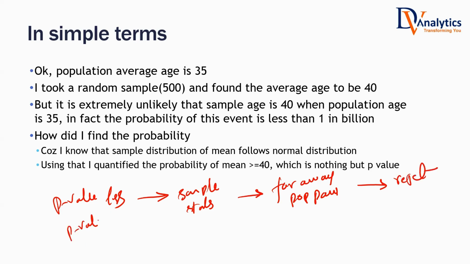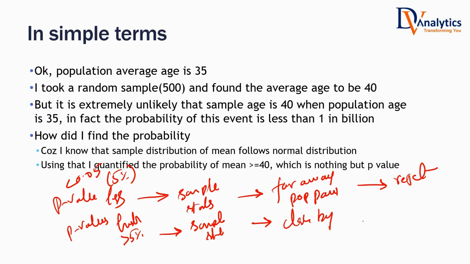If the p-value is very low, lesser than 5%, less than 0.05, then you reject the null hypothesis. If the p-value is high, higher than 5%, then the sample statistic that you got is close by to whatever is expected. If it is close by, automatically you will accept the null hypothesis. That is the testing of hypothesis. Finally, usually people look at the p-value, and based on that the acceptance or rejection of the null hypothesis happens.